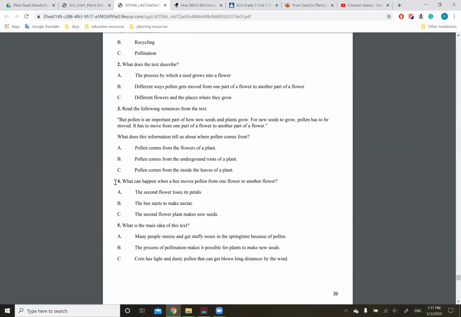Question 4. What can happen when a bee moves pollen from one flower to another flower? A. The second flower loses its petals. B. The bee starts to make nectar. C. The second flower makes new seeds. Question 5, last question. What is the main idea of this text? A. Many people sneeze and get stuffy noses in the springtime because of pollen. B. The process of pollination makes it possible for plants to make new seeds. C. Corn has light and dusty pollen that can get blown long distances by the wind.